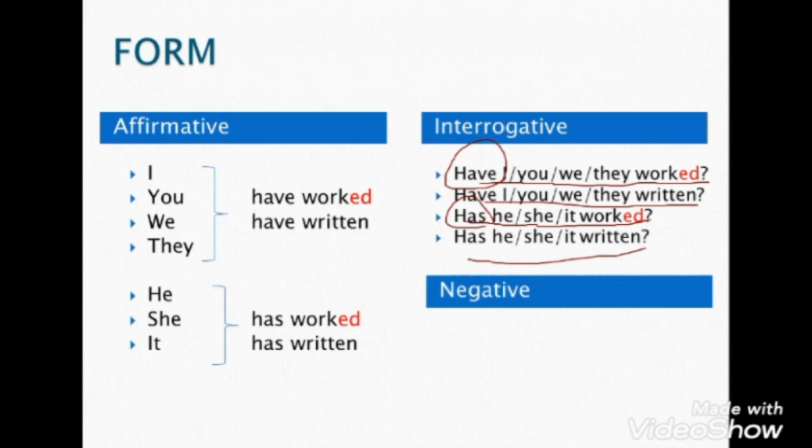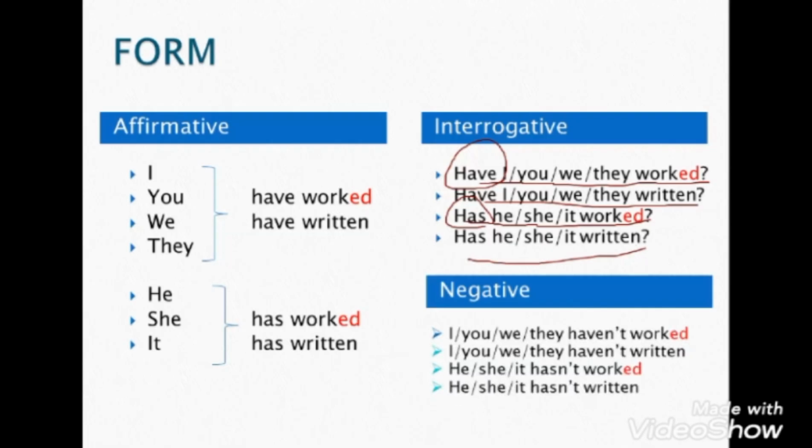Negative. And all of you know what a negative means. It means the negation, disapproval, like I don't agree or this didn't happen. That is the meaning of a negative form. So let's move to the negative form. Can you see? We just use haven't or hasn't. That's it.